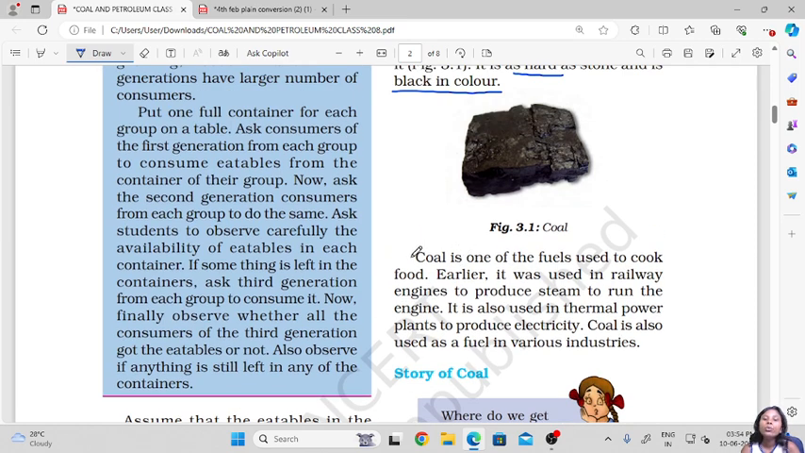So when we say coal is one of the fuels used to cook food, we are saying that when we burn wood or any kind of dry material, what we get at the end is coal. Earlier this same coal was used to run engines. The coal was burned and the steam that was produced was used to run the engines of trains. It was also used in thermal power plants to produce electricity. That is why we say coal is one of the major suppliers of electricity. Coal is also used as a fuel in various other industries.